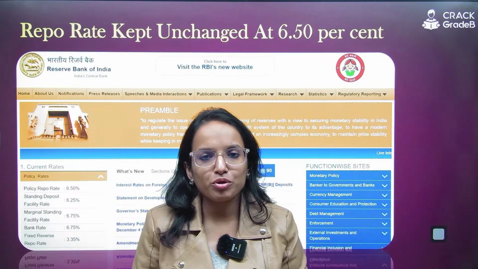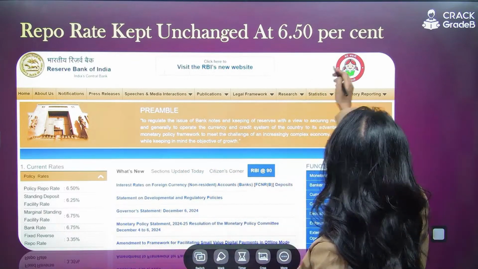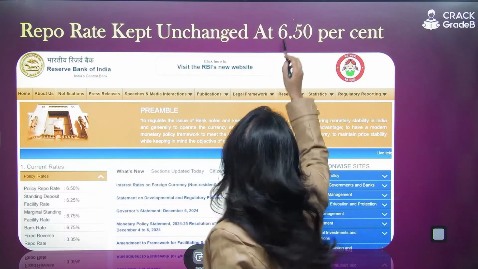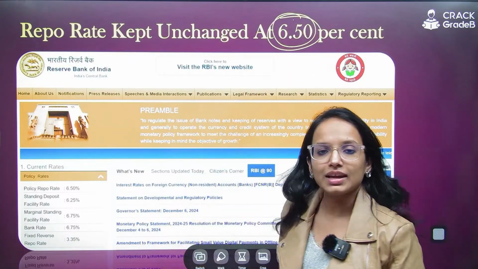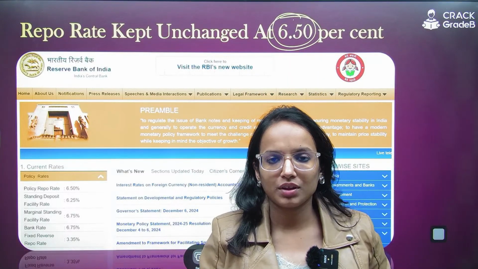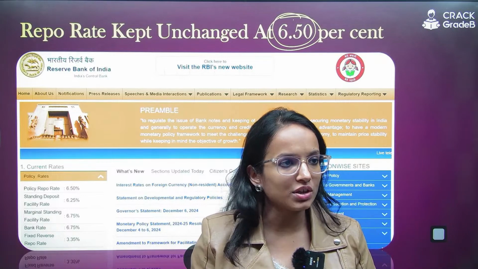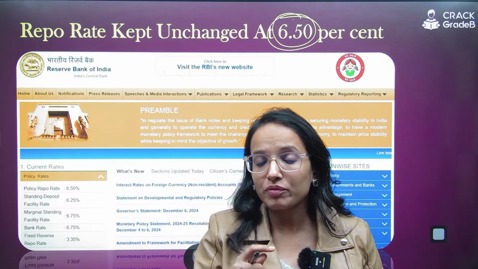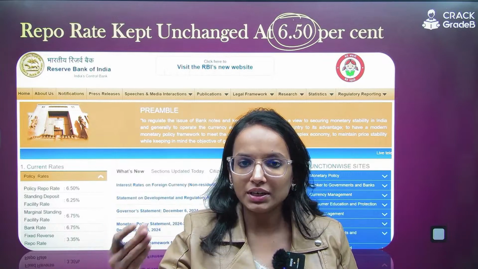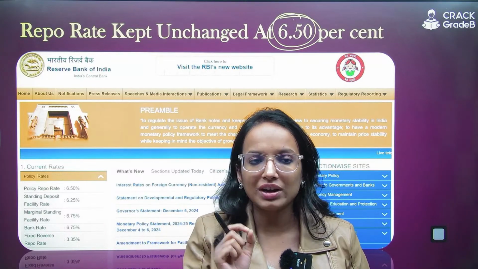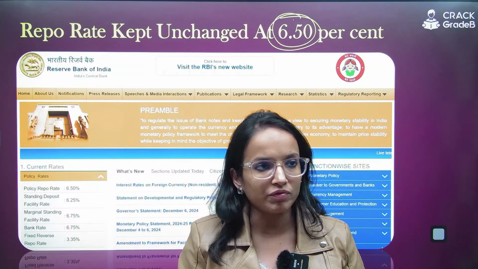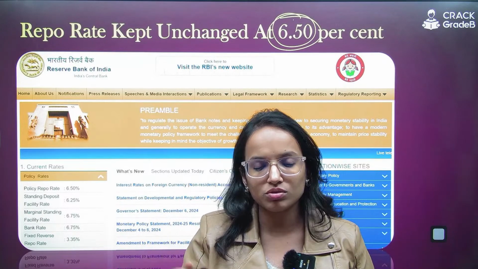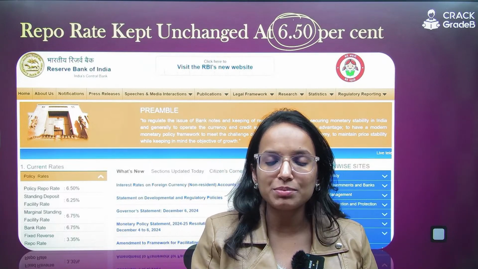Yeah, the repo rate tends to be unchanged at 6.5%. So if you remember, in the last MPC meeting, the repo rate was again unchanged at 6.5 only. Now, before moving ahead with the further decisions taken in this meeting, I would like to discuss the static portion of the MPC, right? Before going on to the key highlights, what is MPC basically?